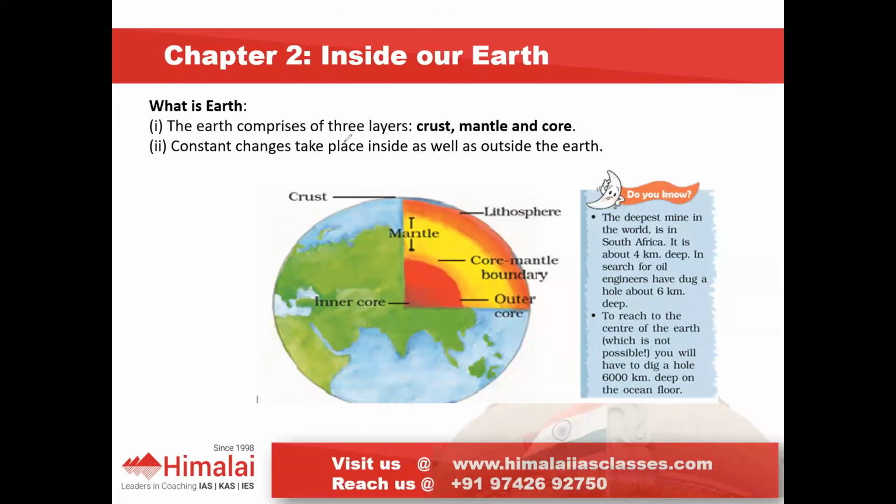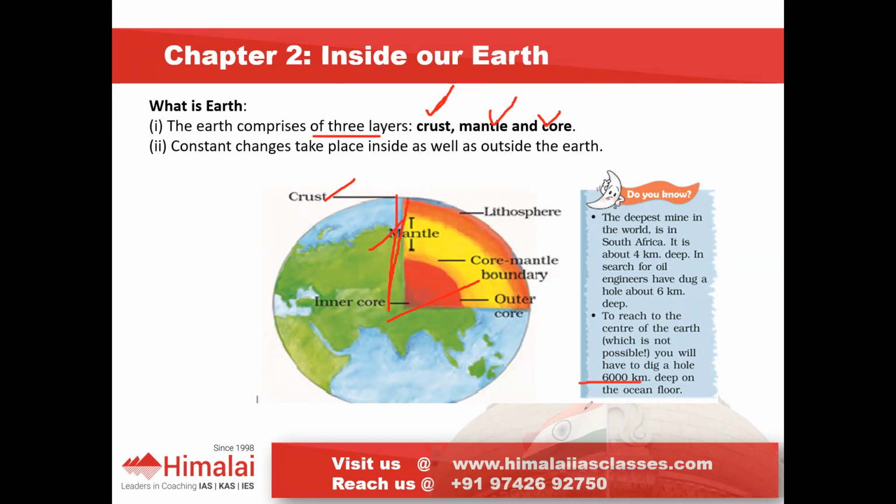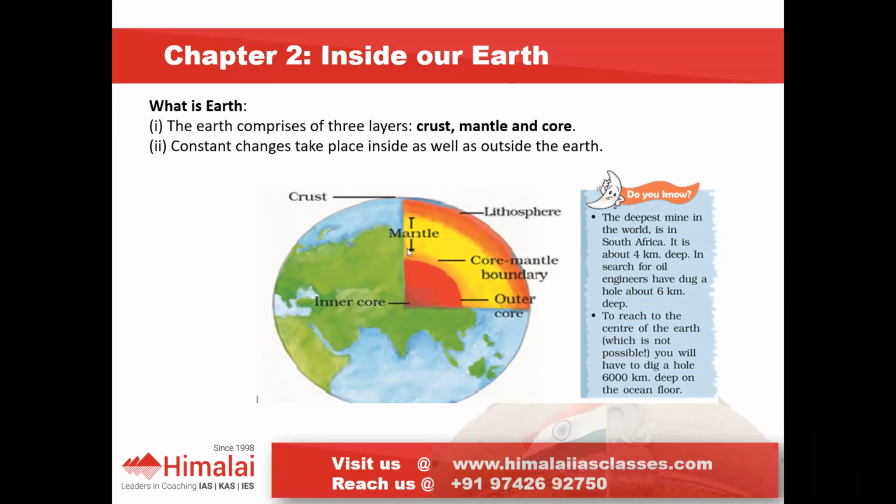Our Earth mainly comprises 3 concentric layers, called crust, mantle and core. Our Earth's radius is 6,371 kilometers, which means above 6,000 kilometers. But our deepest mines are about 4 kilometers, or at maximum 6 kilometers. Remember the layers: crust, mantle and core.